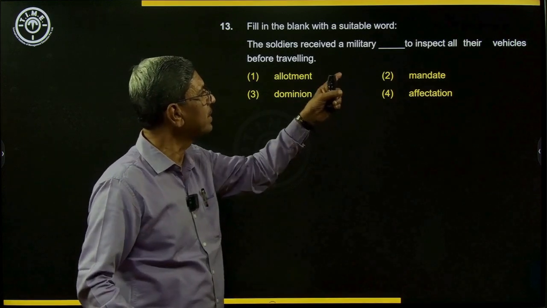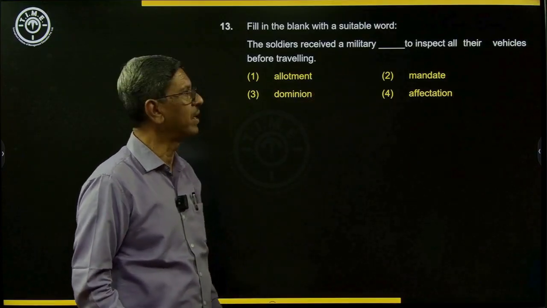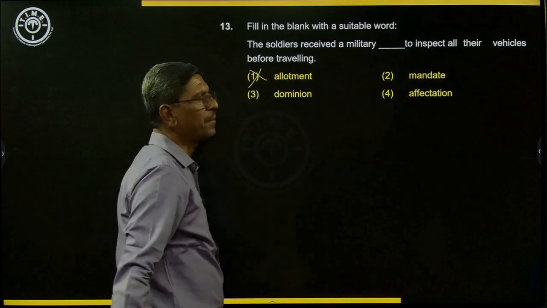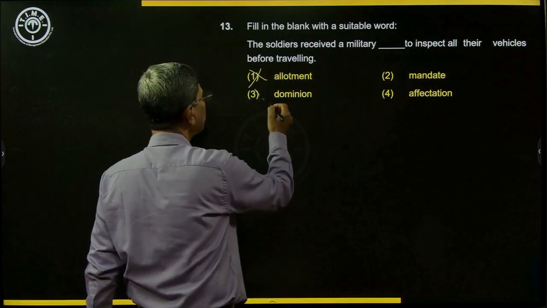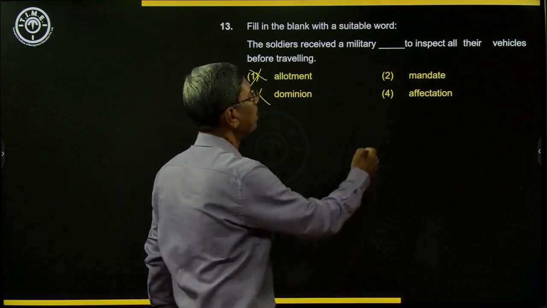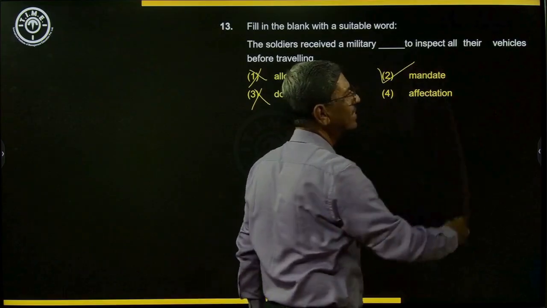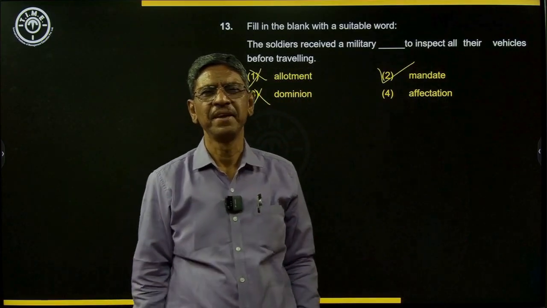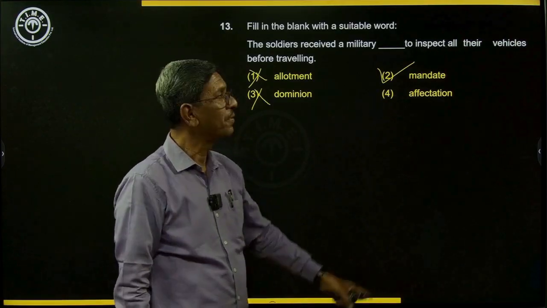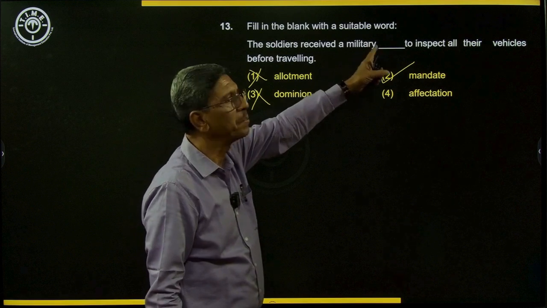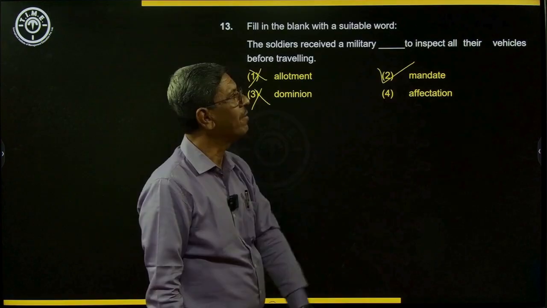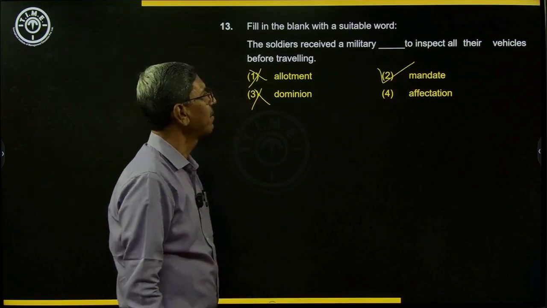To inspect all their vehicles before traveling. So is it allotment? Military allotment is not right. Is it dominion? Dominion means rule. Is it military dominion they got? Mandate means anything that is made compulsory. Anything that is made compulsory is called mandate. So they received a military mandate, an order to inspect all their vehicles before traveling.